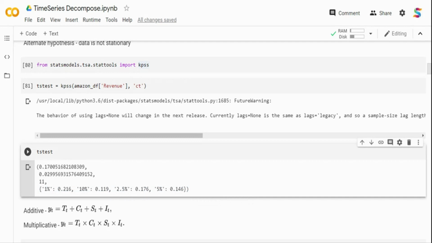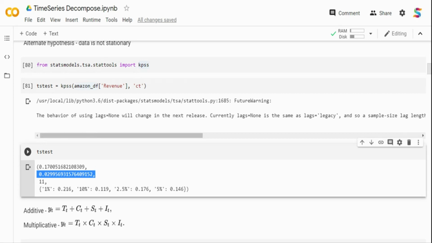Now, rather than going with this, you can also go with the second column, which is the p-value by itself. And the p-value is 0.02. So if you have a 0.05 threshold, 0.02 is less than 0.05. So we exactly know that the data is not stationary.